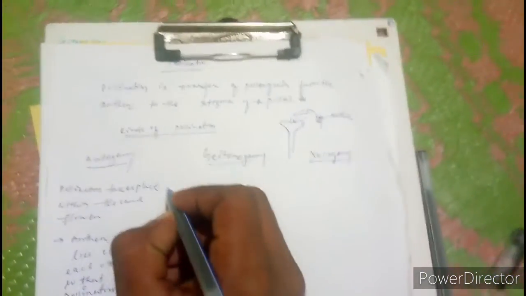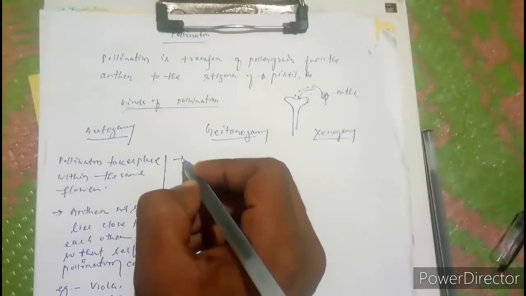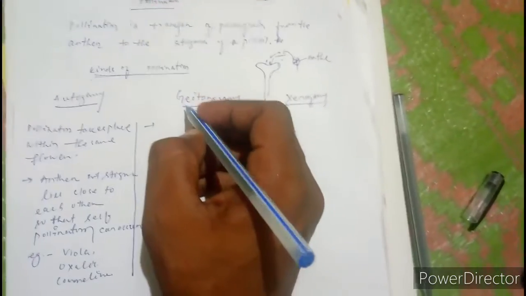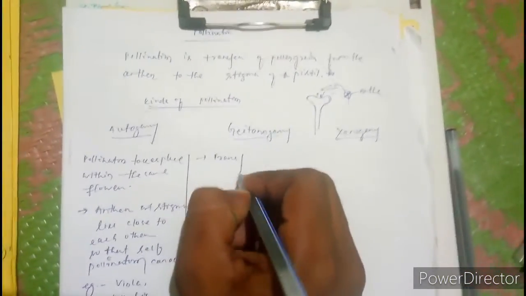Geitonogamy is the transfer of pollen grains from the anther to the stigma of another flower of the same plant.